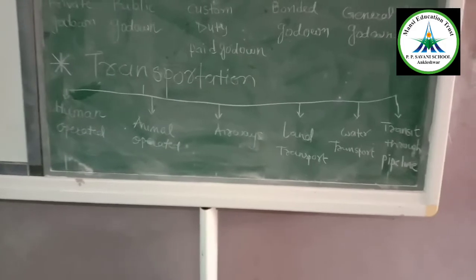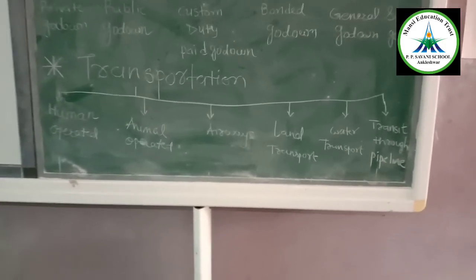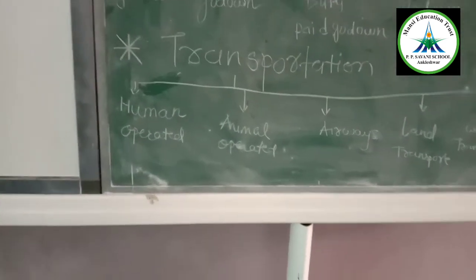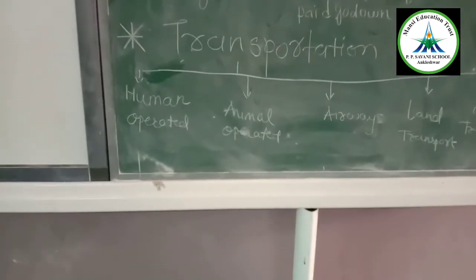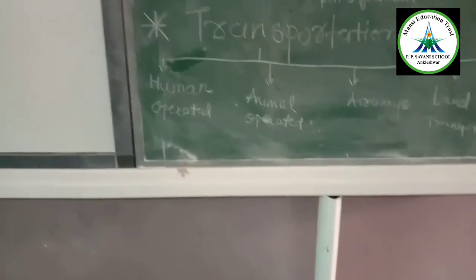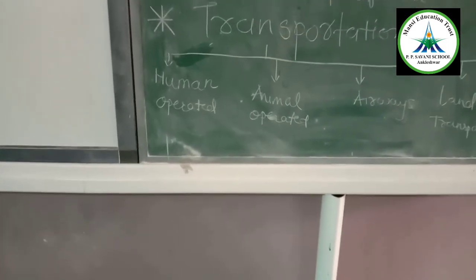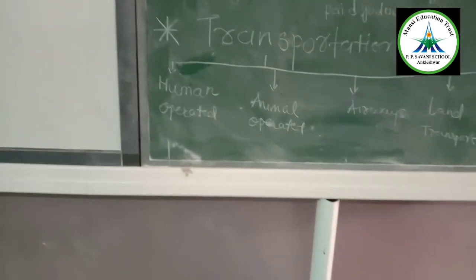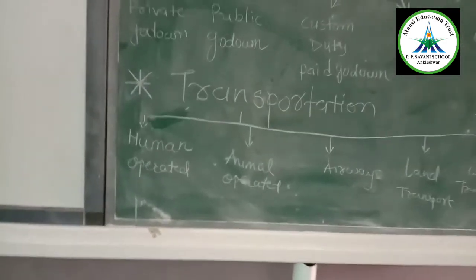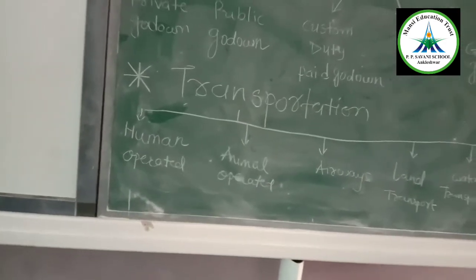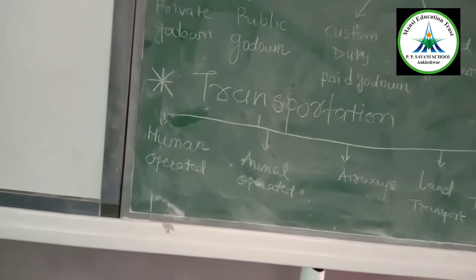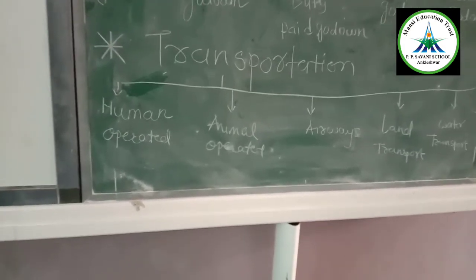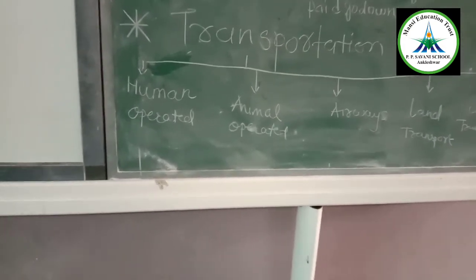Next we will learn about the transportation facility. You can see the following ways. The first is human operated. What is human operated? The transportation facilities which are operated by humans, like a pedal cart and a pedal rickshaw. So why do we need transportation? Transportation means one needs to go from one place to another. Goods also need to be sent from one place to another. For that, transportation is needed. So we can send it by the following ways.